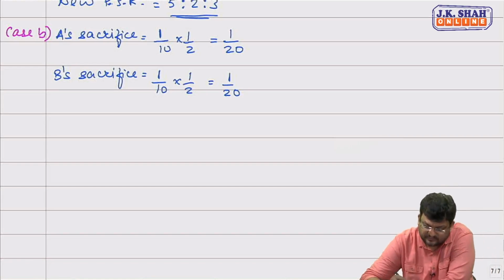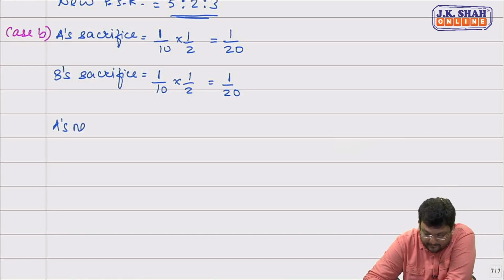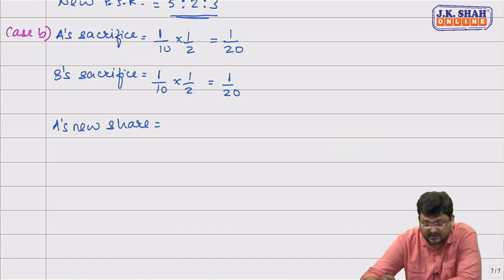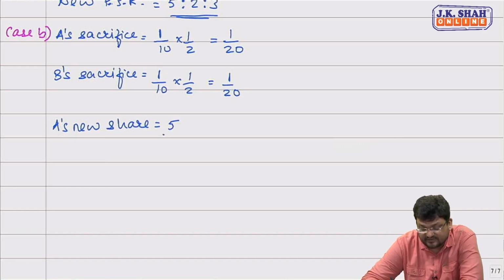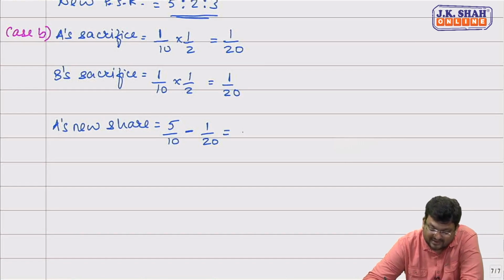Yes, sir. Now, A's new share, friends. How much is A's old share? Sir, A's old share is 5/10, out of which he is giving 1/20th part to C. So A's new share will be 9/20.